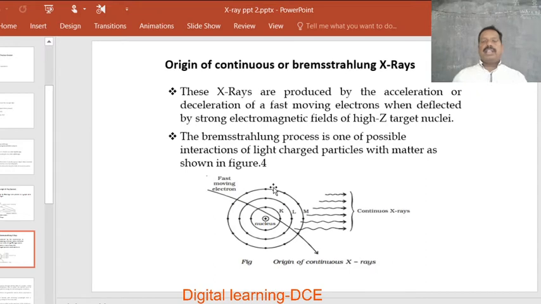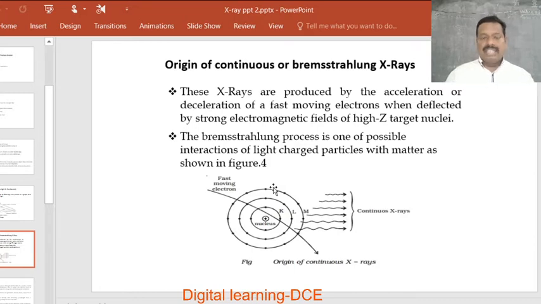Origin of continuous or Bremsstrahlung X-rays. These X-rays are produced by the acceleration or deceleration of fast-moving electrons when deflected by strong electromagnetic fields of high-Z target nuclei.